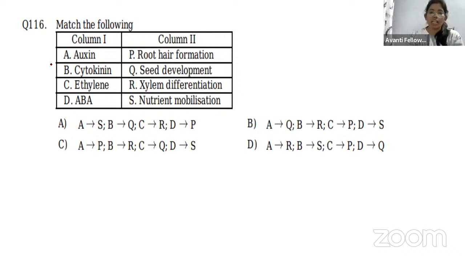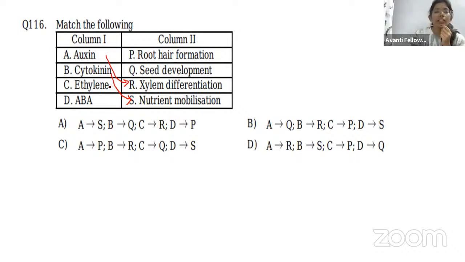Directly, I'll give you the answers here. For auxin, it is xylem differentiation. That's cell differentiation for auxin. And for cytokinin, it is nutrient metabolism that depends on the cytokinin. These are all the hormones, and column 1 contains the hormones and column 2 contains some functions.